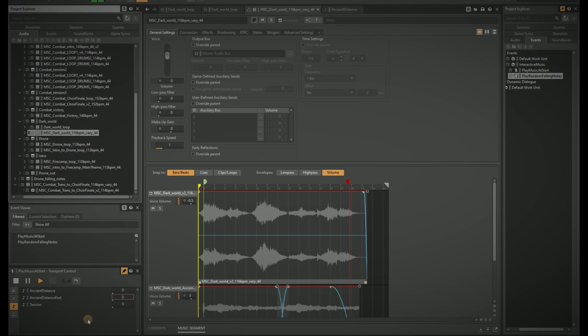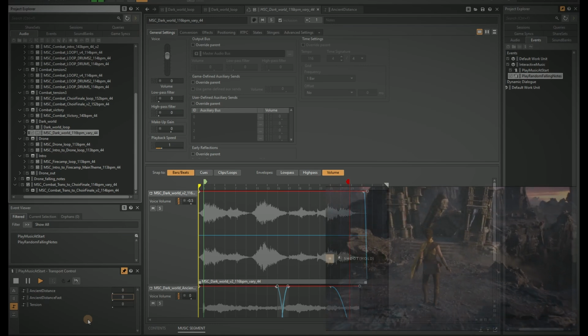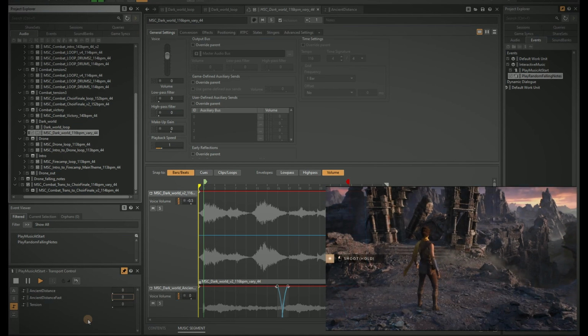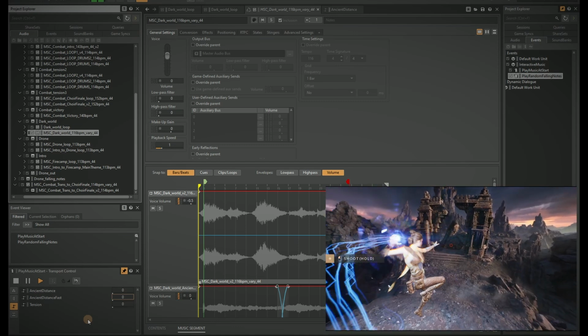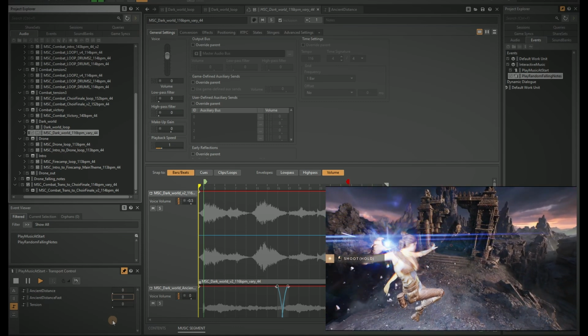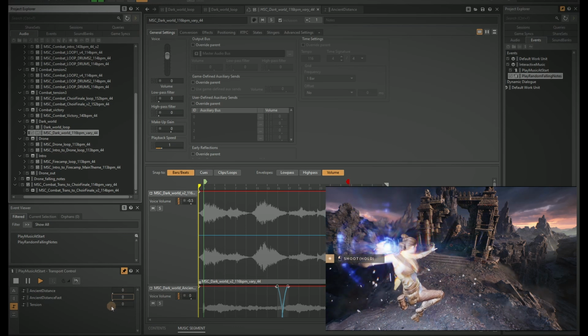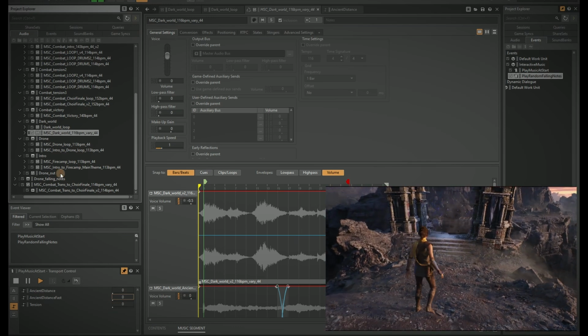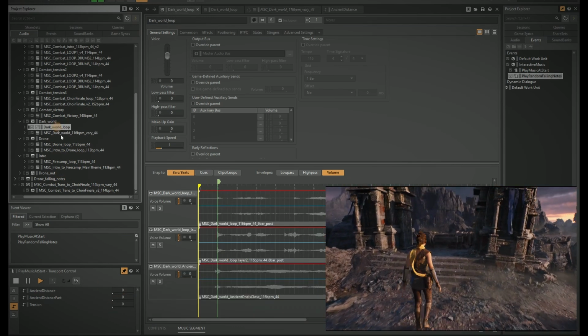Then we approach the Dark World loop, which consists of 3 vertical layers. Each time a player goes through a gate in the game level, it brings our hero closer to the main enemy and the volume of the layers changes.